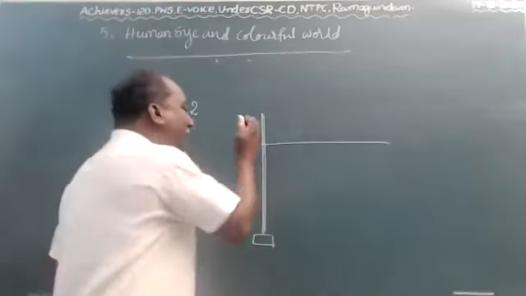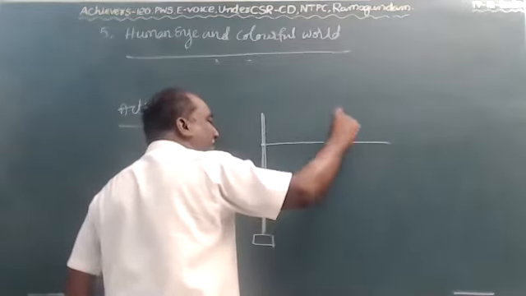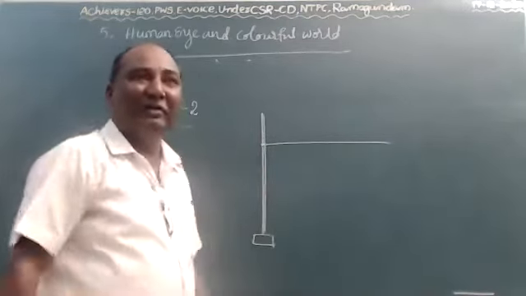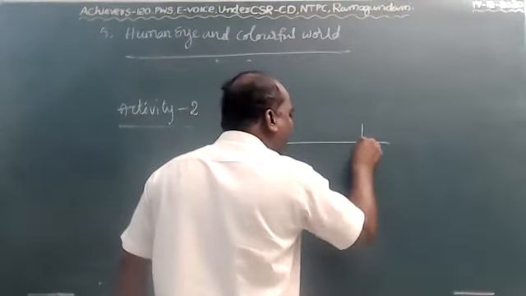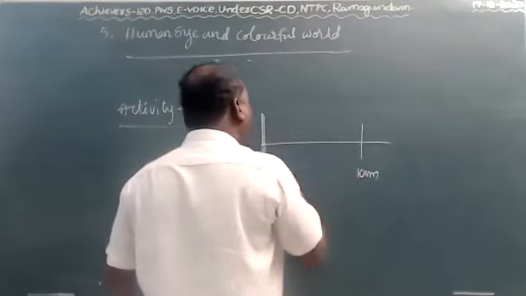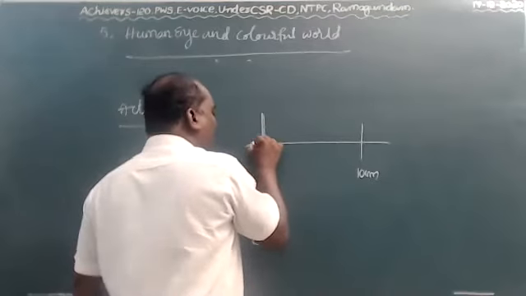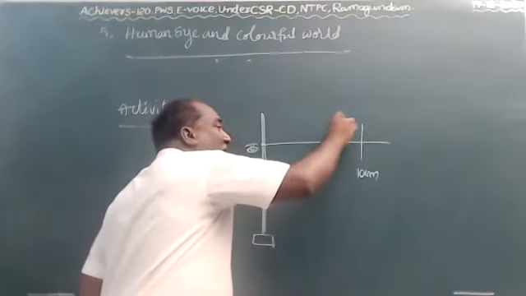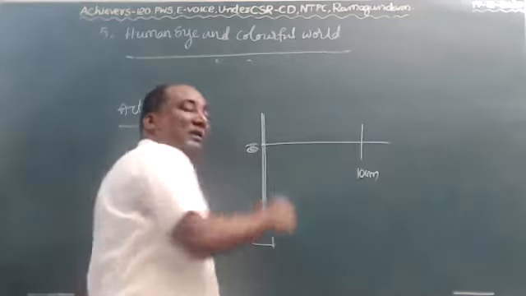Then you stand beside the stand and observe whether the whole stick appears in your eye. For example, first you fix the 10 centimeter stick and stand beside the stand, and observe whether the stick is completely visible or not.